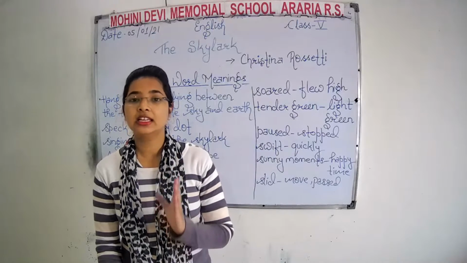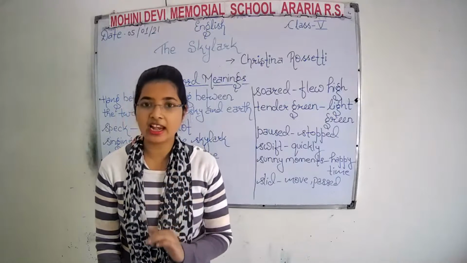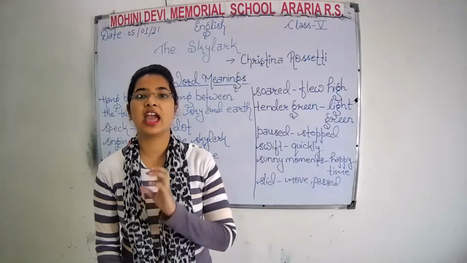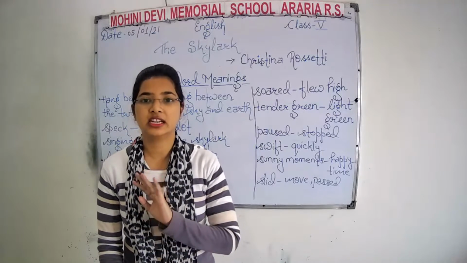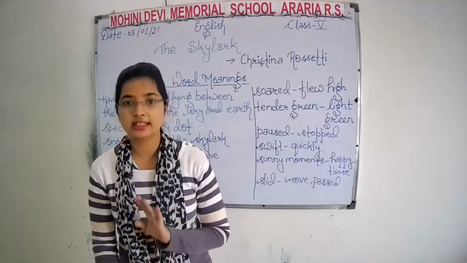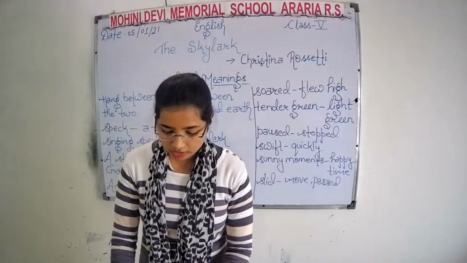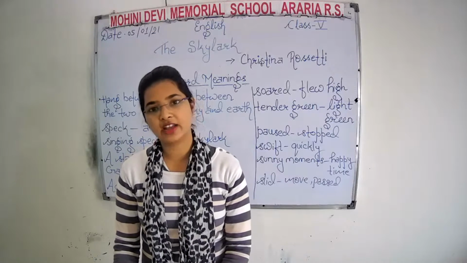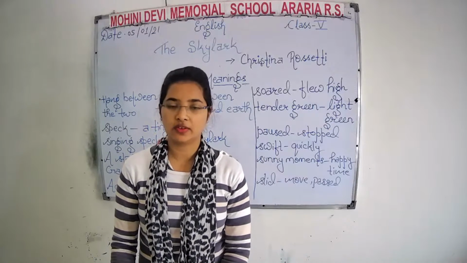While listening to the skylark's song, she didn't realize that the sunny day had finished, had moved on. Now the poet has to go home because the day was over.